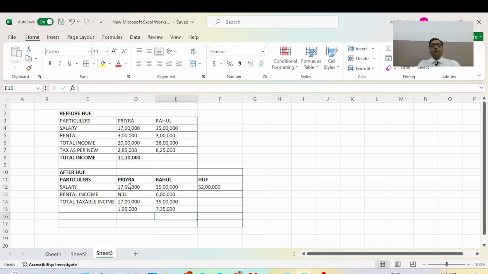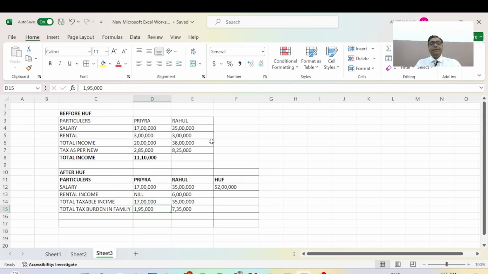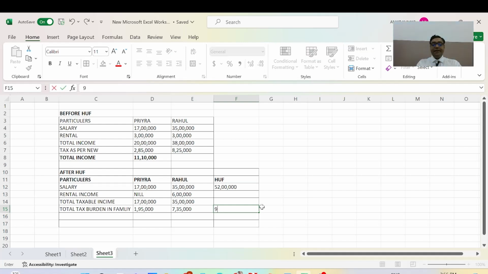The total tax burden of the family is 1,95,000 plus 7,35,000, which is equal to 9,30,000.